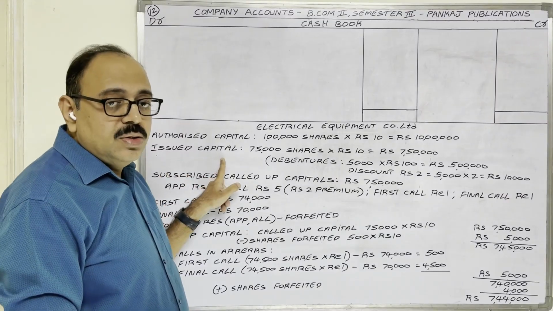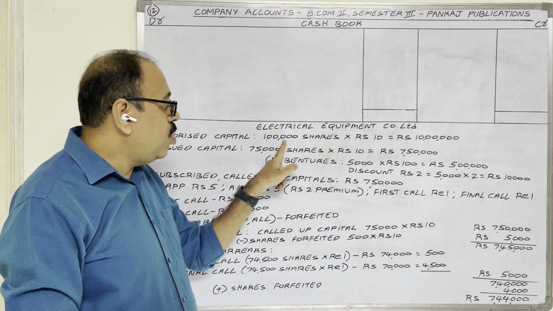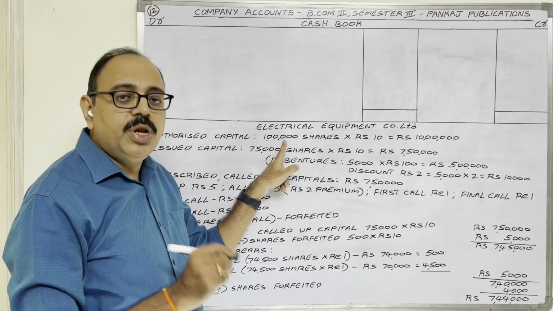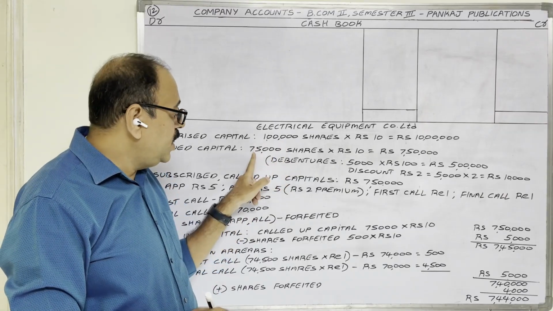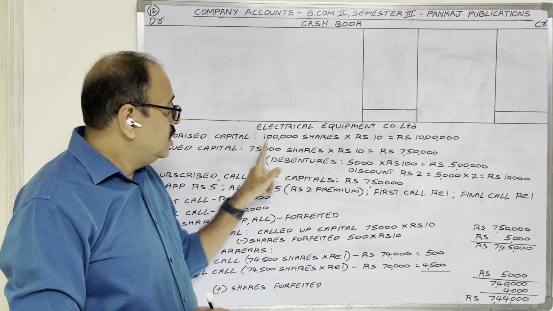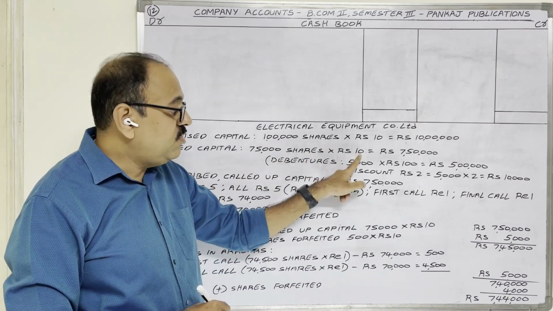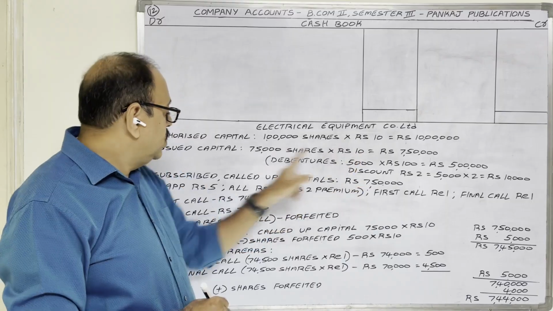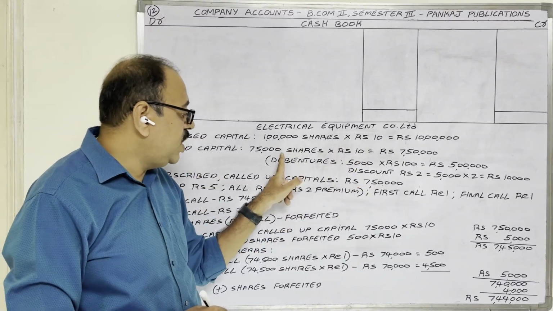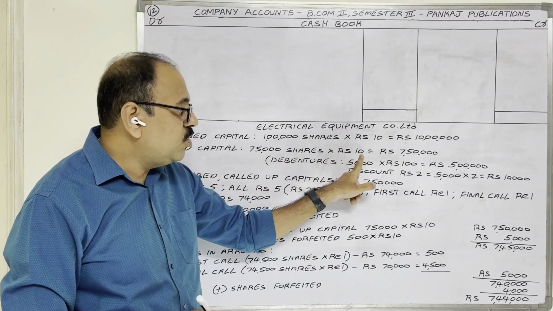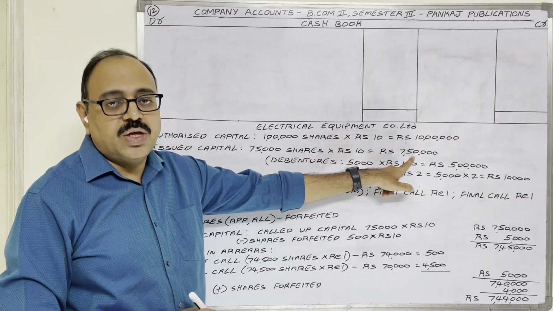Issued capital: there is no rule that the company should issue all the shares in 1 year only. In the current year, out of this 1 lakh, 75,000 shares are issued by the company. One share's face value is 10 rupees. So issued capital is 75,000 shares at 10 rupees each, 7,50,000.